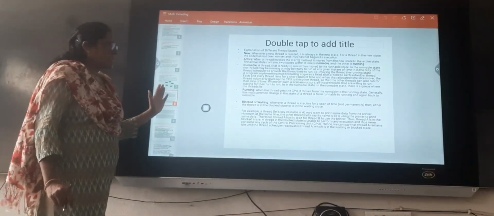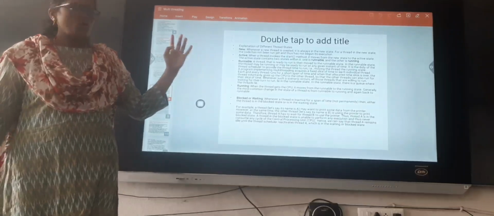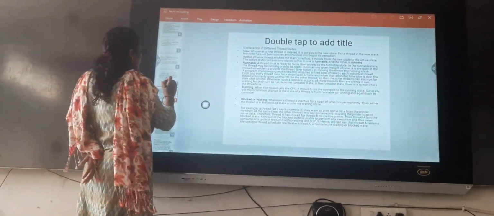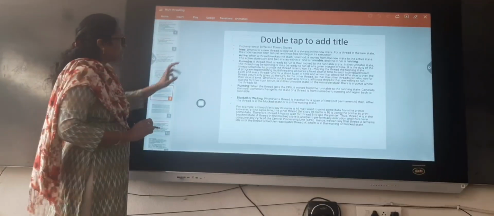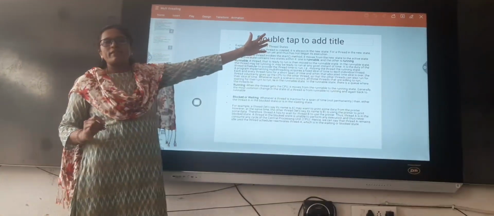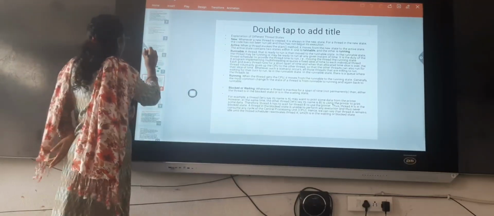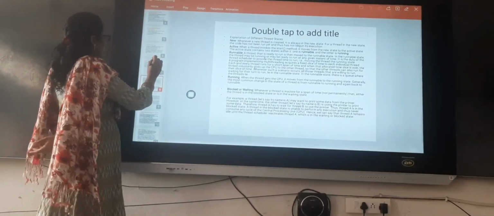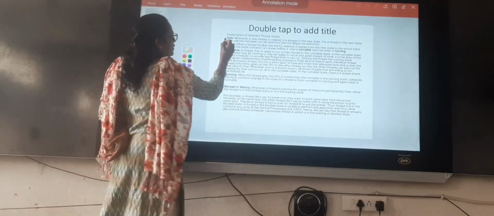Okay, now I will explain the different states of a thread one by one. What is the first state of a thread? New. We will create a new thread. First state of a thread is new.